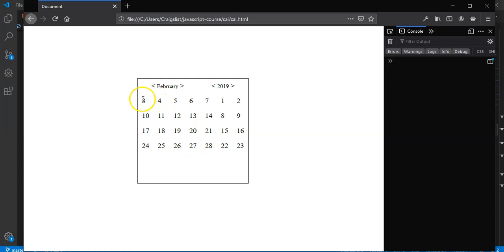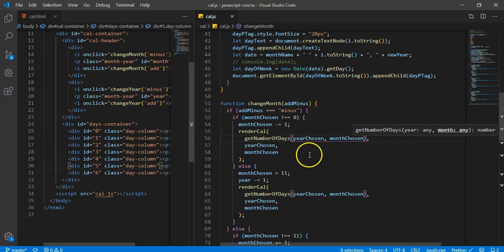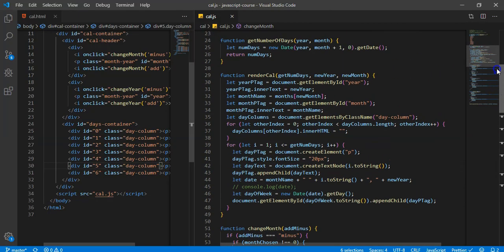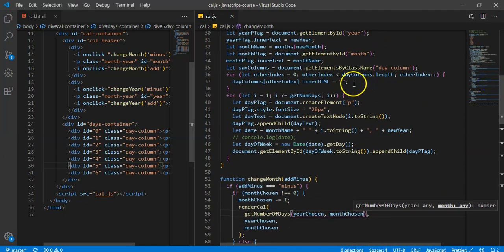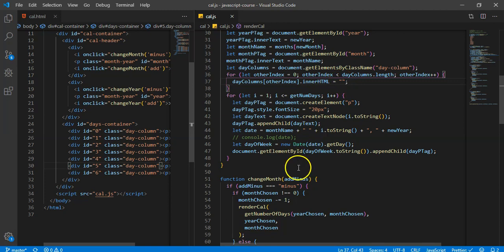Now, a couple things that I want to touch on real quick. innerHTML basically is all the HTML elements inside of an element, right? So when we set it equal to 0, basically we're just removing all the children elements in there. All right, so that was kind of a quick hacky way to do it.